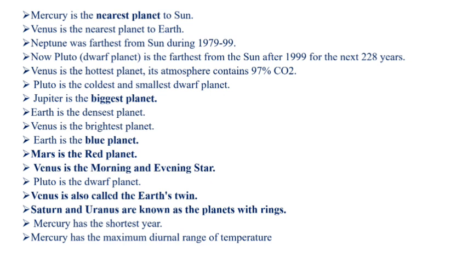And which is the nearest planet? We almost know that it is Mercury. Which is the biggest planet? Jupiter. MJ, J is big. You remember it that way. And Earth is a blue planet, yes, because most of the part is filled with water. Mars is a red planet because the soil is rich in iron. And we say another one is a greenish planet. You remember which we call a greenish planet, and Venus is called Earth's twin.